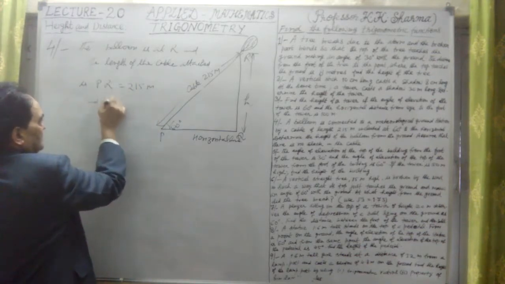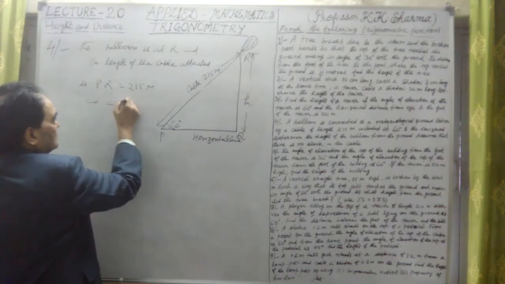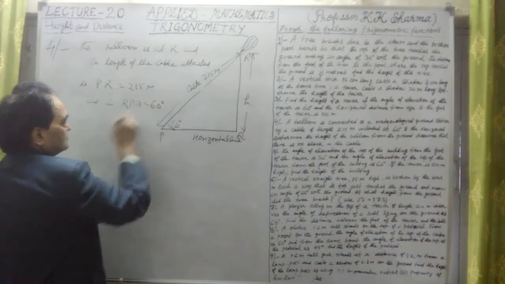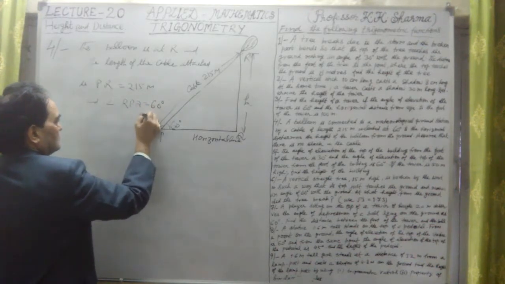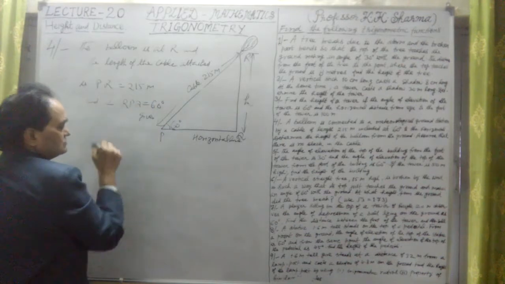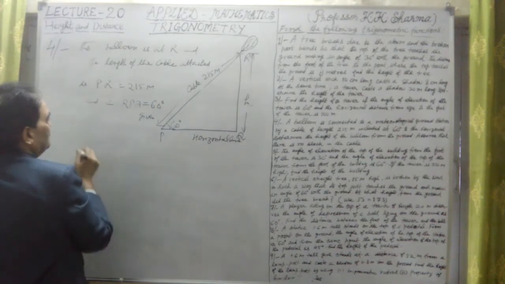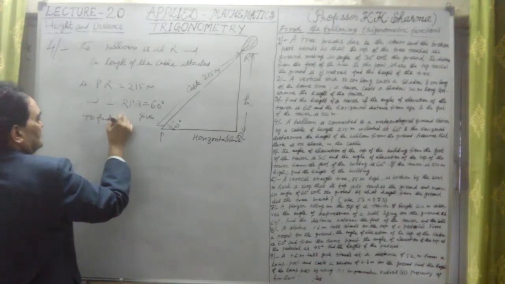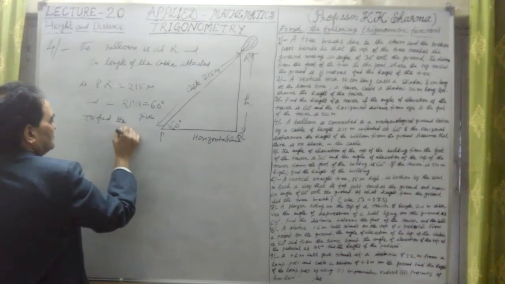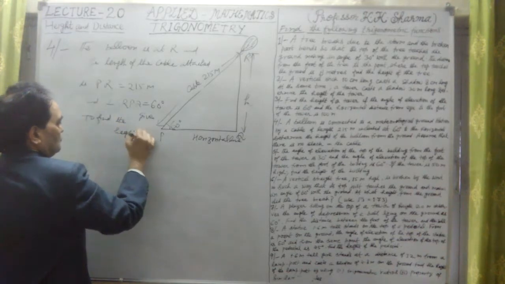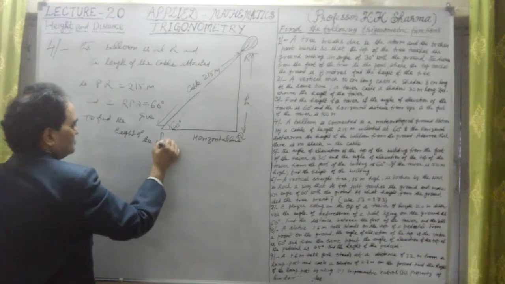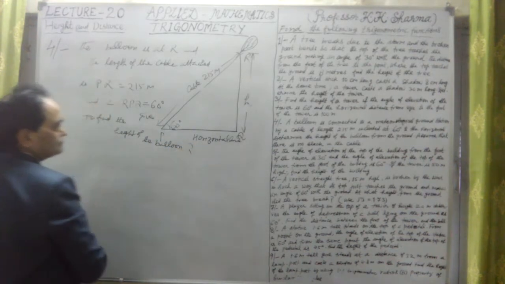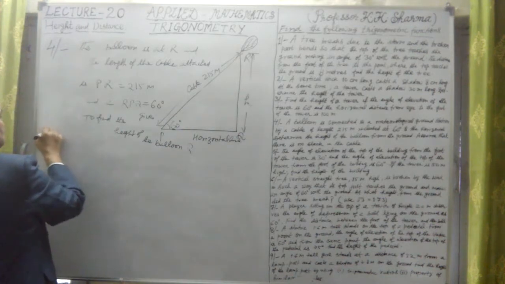and angle RPQ is equal to 60 degree is also given. Right, these things are given to us. Now height we have to find out. At what height? To find the height. Find the height of the balloon. This is required here. So this is the solution we are finding out.